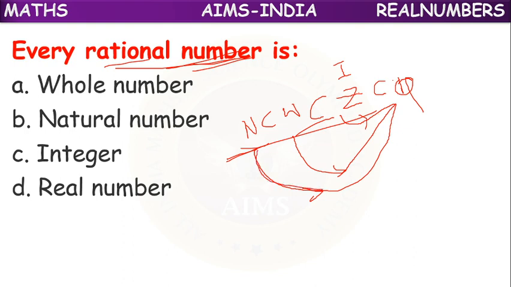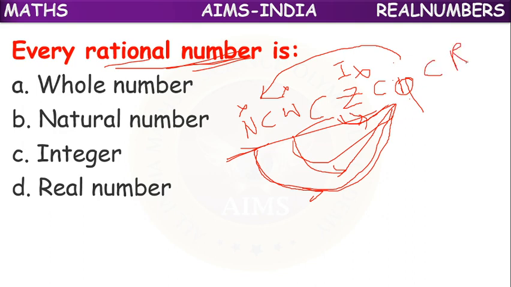So all natural numbers can be rational numbers. All whole numbers also. All integers also are rational numbers. But if you see in the reverse process, every rational number cannot be a natural number, cannot be a whole number, cannot be an integer. It is not compulsory. But rational numbers are subsets of real numbers. Means all rational numbers can be real numbers.